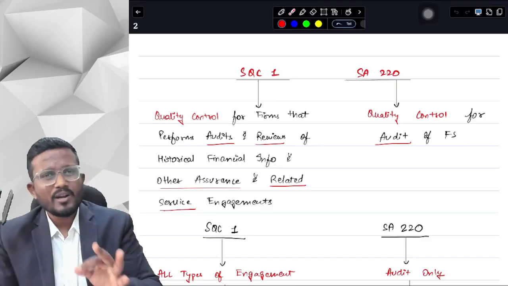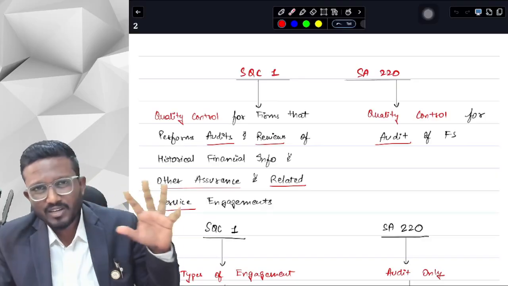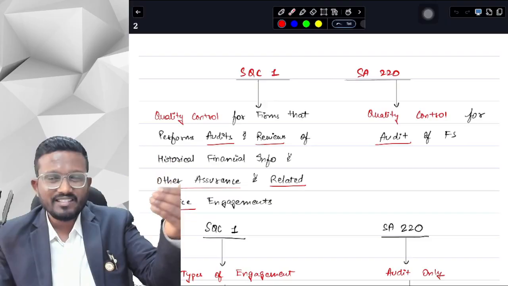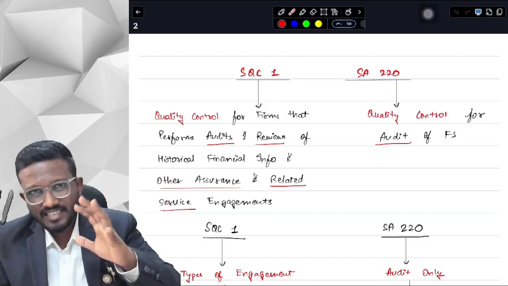First of all, we are going to cover all your standards, all the 4 types of standards. Then we will do professional ethics and then we will do other chapters, in this particular order, in our batch.